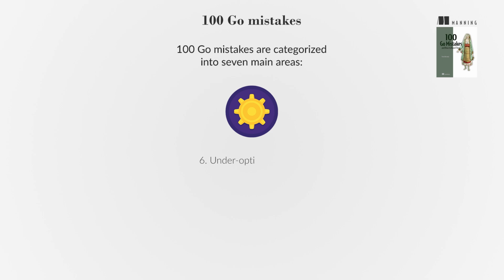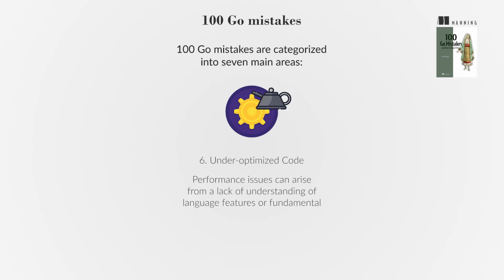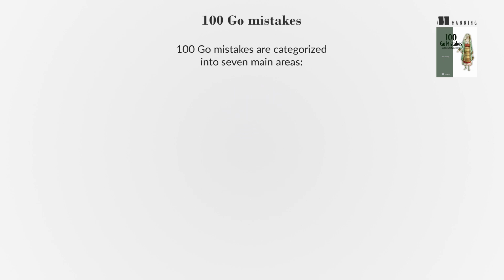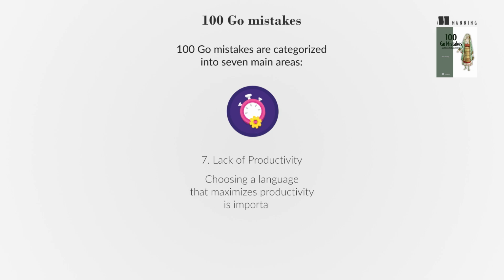6. Under-optimized code. Performance issues can arise from a lack of understanding of language features or fundamental knowledge. The book explores optimization techniques. 7. Lack of productivity. Choosing a language that maximizes productivity is important.